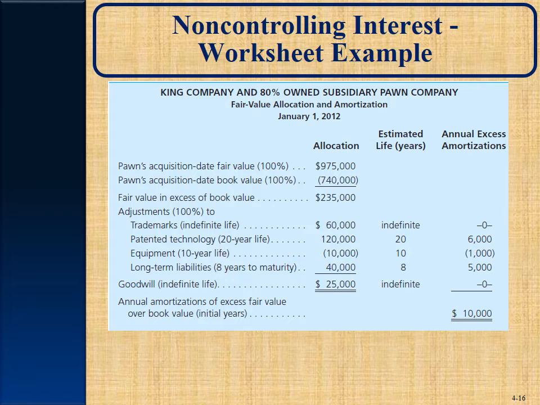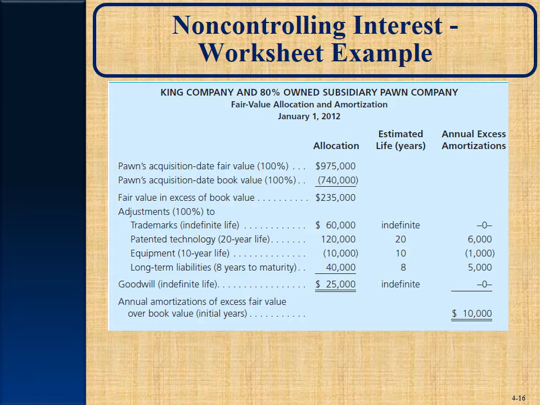When King purchases, remember they're going to look and say, okay, how much was the total fair value at the date of acquisition of the subsidiary? Not the net assets, fair value of the net assets. What was the total fair value of the purchase? And we already figured that out. Between the controlling interest and the non-controlling interest is $975,000. Subtract from that the book value. So the excess of fair value over book value is $235,000. This is also in your book on page 153.